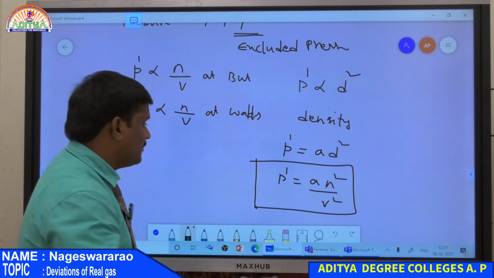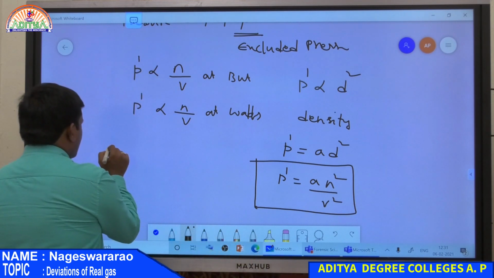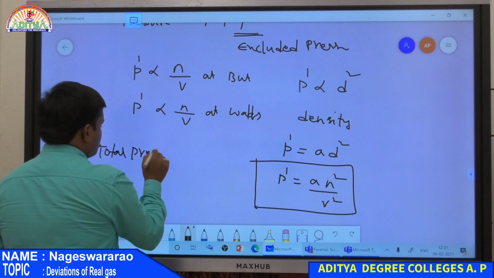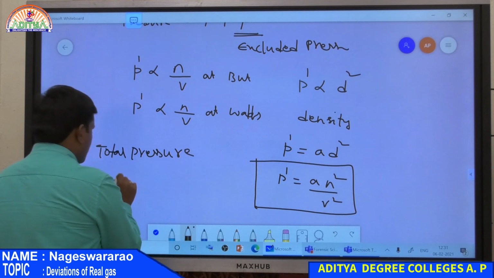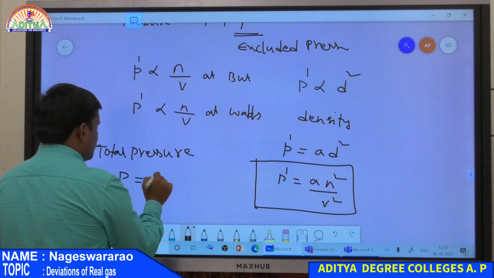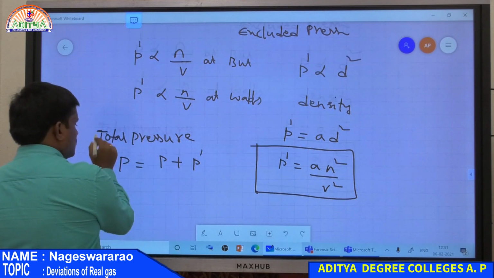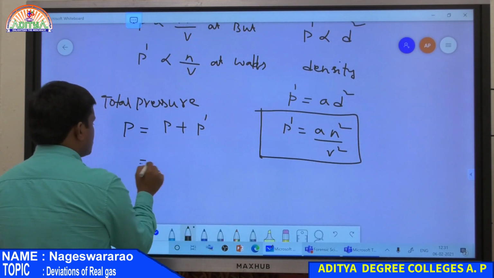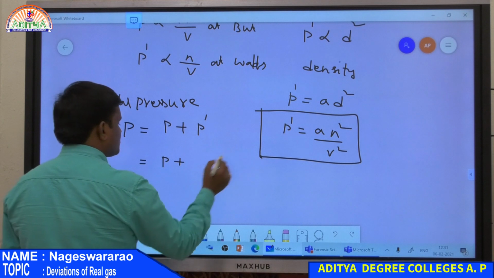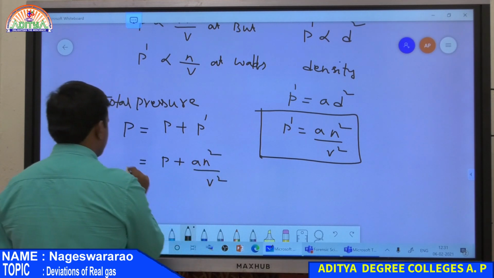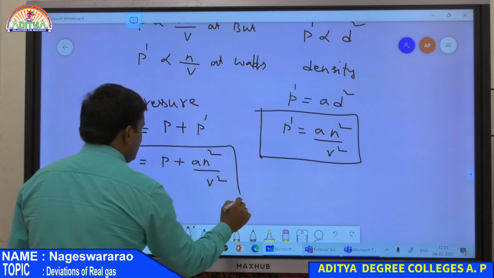Therefore, the total pressure is given by P plus P dash, that is P plus A N square by V square. So this is the pressure correction.